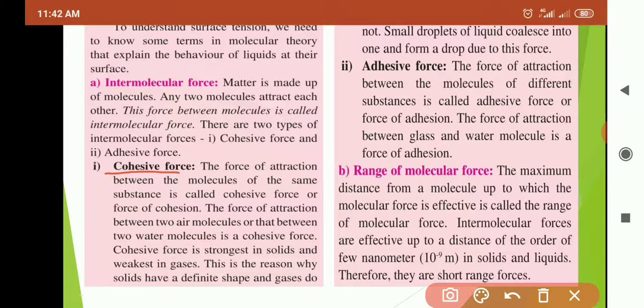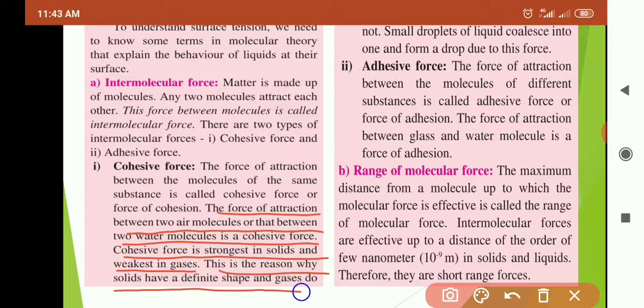What is cohesive force? The force of attraction between the molecules of the same substance is called cohesive force, or force of cohesion. Means water molecule: the force between two water molecules is cohesive force. The force of attraction between two air molecules, or between two water molecules, is cohesive force. Cohesive force is strongest in solids and weakest in gases. That is the reason why solids have definite shape and gases do not.